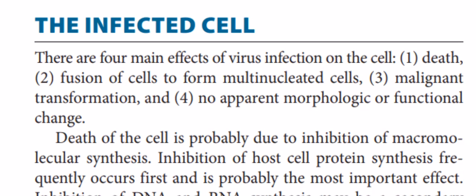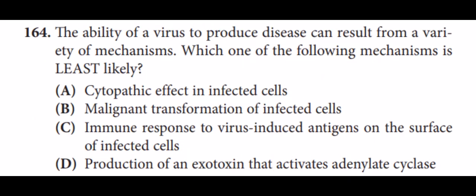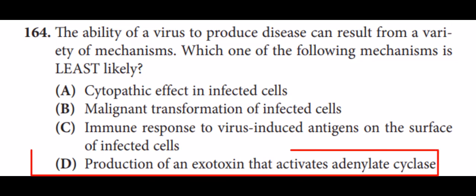Coming back to the question, let's read the options. Option A, cytopathic effect in the infected cell. Option B, malignant transformation of infected cell. Option C, immune response to virus-induced antigen on the surface of infected cell. Option D, production of an exotoxin that activates adenylate cyclase. Do I need to tell you the answer? Yes, you are right. Answer is option D.